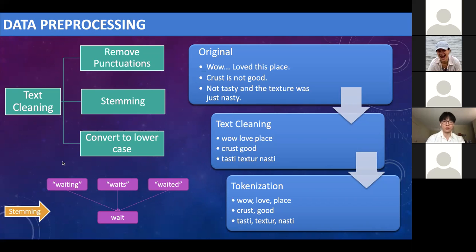So I give a straightforward example. We can see we remove punctuation and we remove stop words like this, is, not, and was. We also convert words like tasty or texture to root words for the third review.